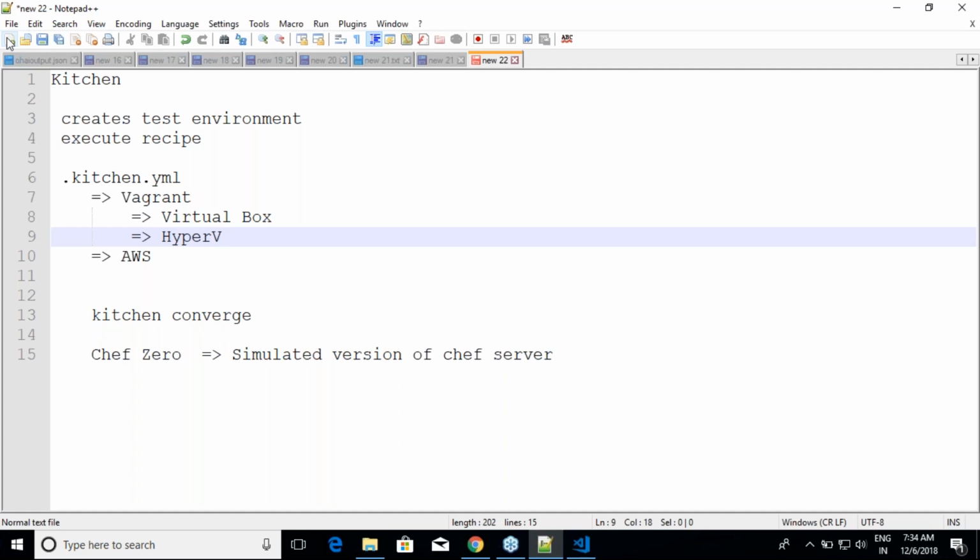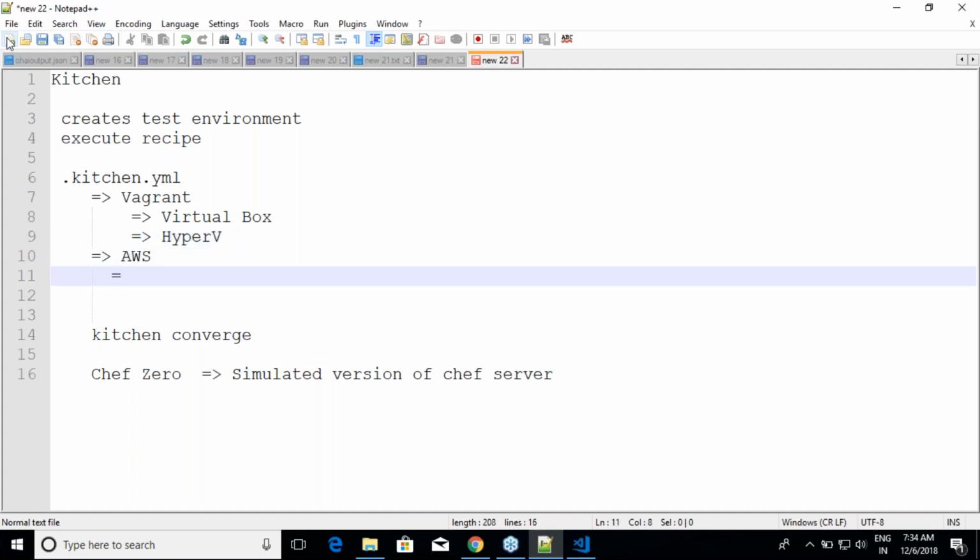Similarly, AWS needs some sort of additional settings. So let us start with Vagrant, and one more example I'll do with AWS. I'll be doing a Vagrant plus Hyper-V combination. Am I clear? So for any of this, you have to refer to the documentation. There is no other way.